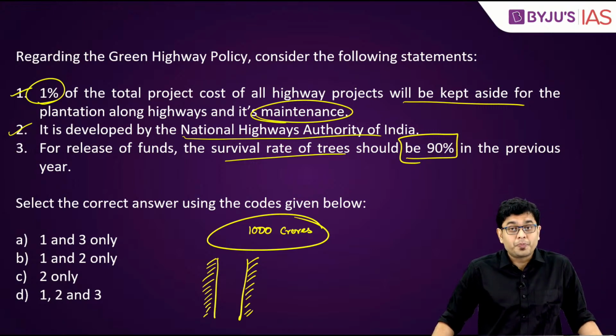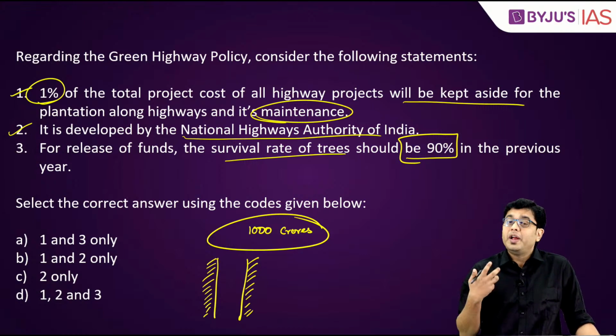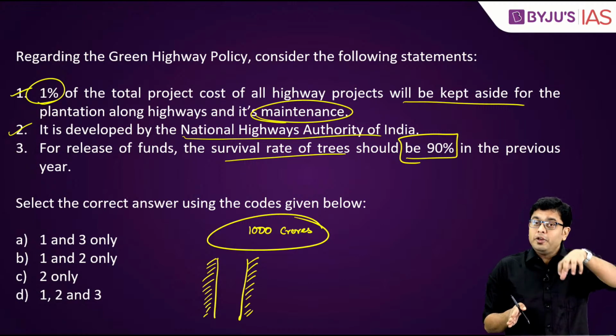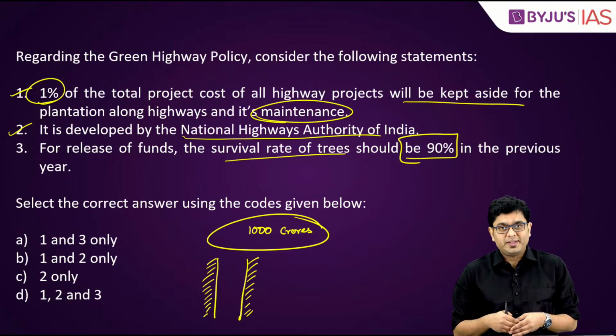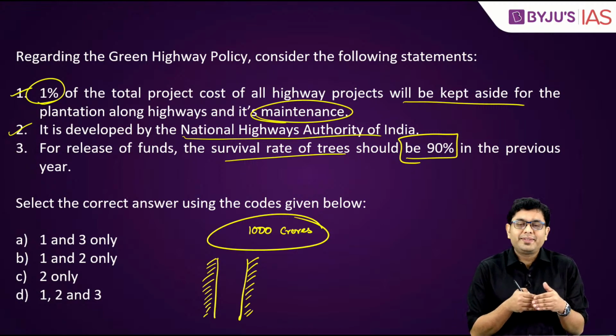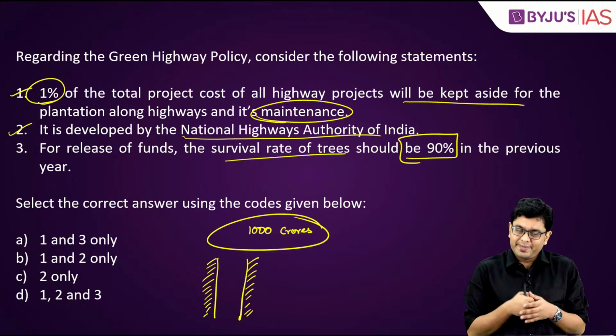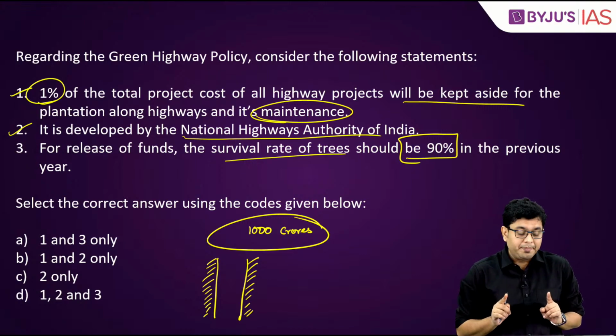Now, this has raised protests again from the farmers, who are protesting that in many of such highway projects, their farmlands are threatened. So, that is where this has met with some amount of reservation and opposition at the same time, which is something you have to keep in mind.